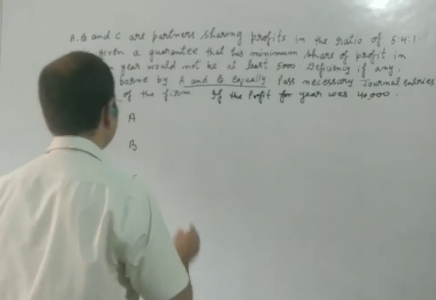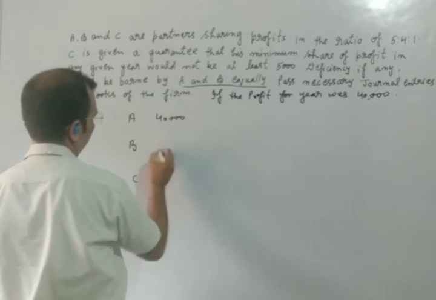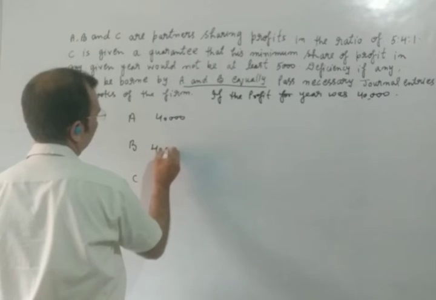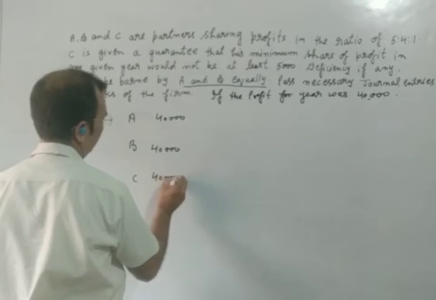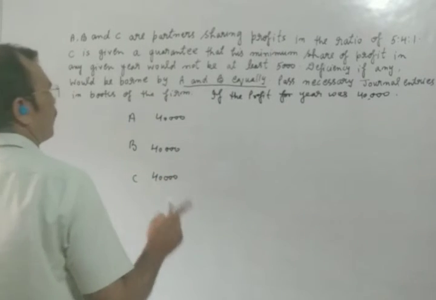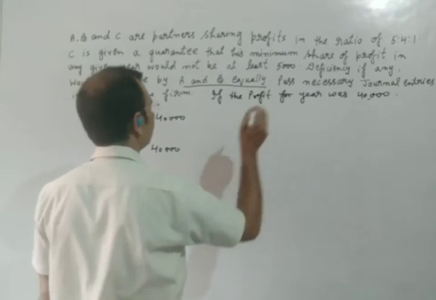So we will write here profit, and we will distribute this profit among the partners in the ratio which is given in the question.